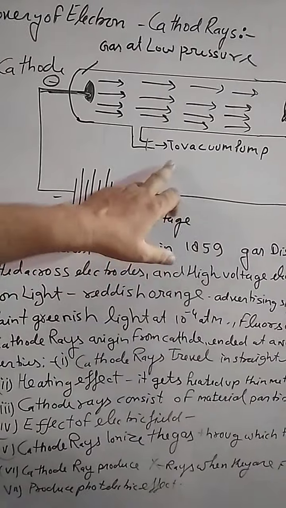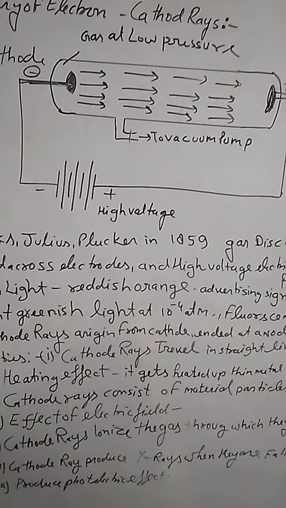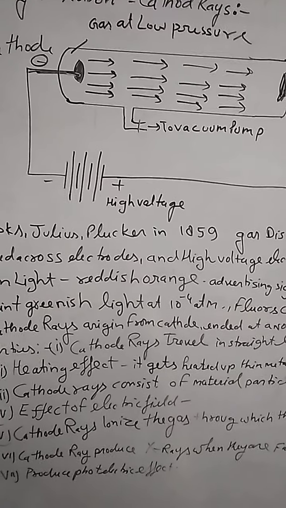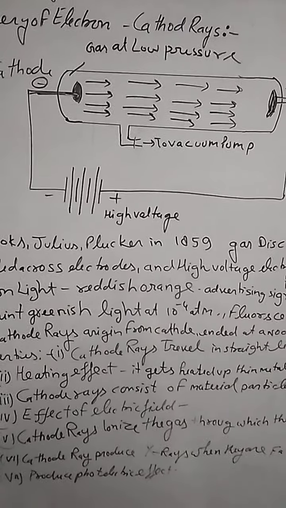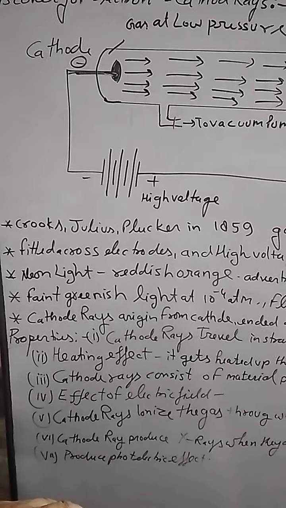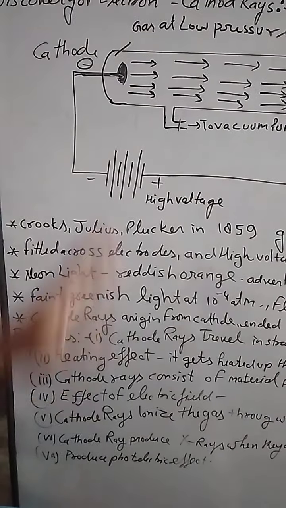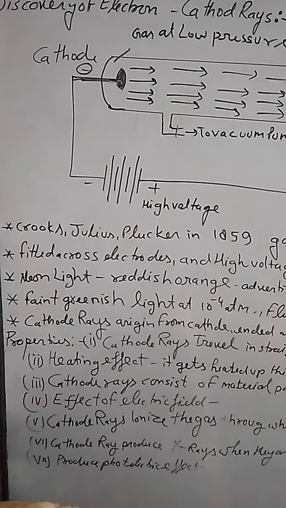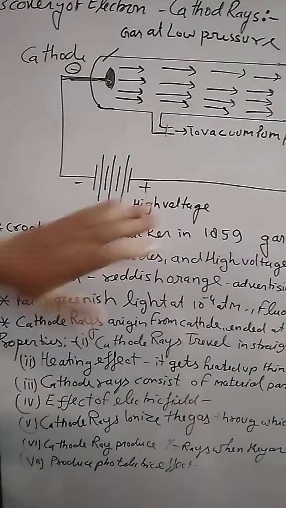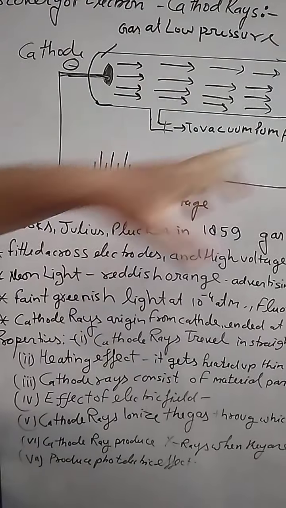Also, a very low pressure is created in this discharge tube, because we know that if we place two electrodes far apart in any discharge tube, electricity cannot pass without connection, but at low pressure and high voltage electricity passes.